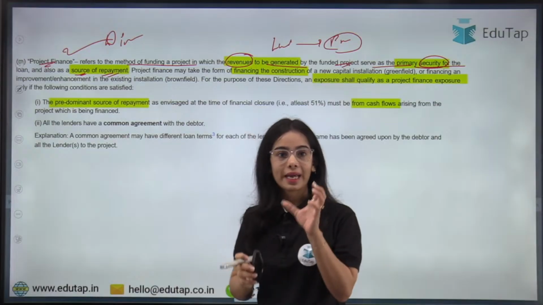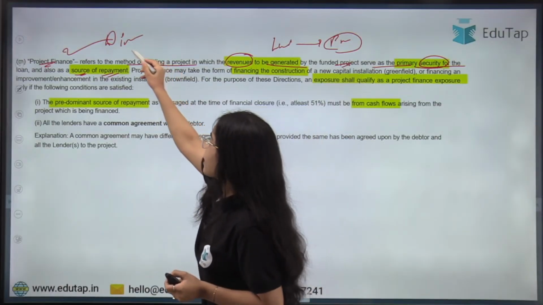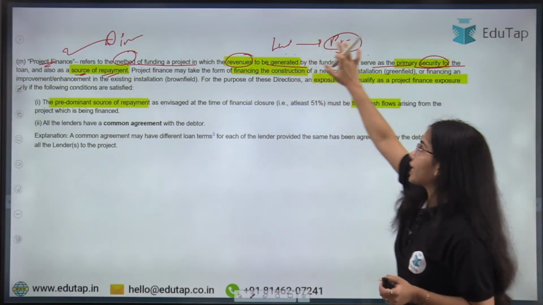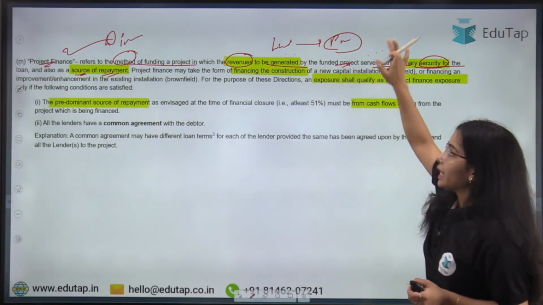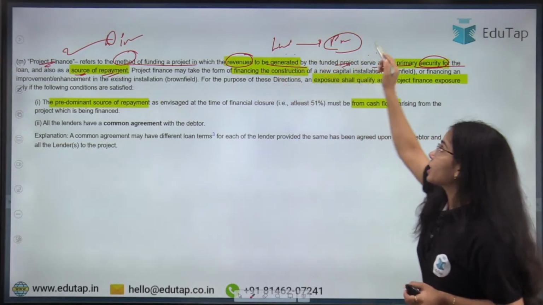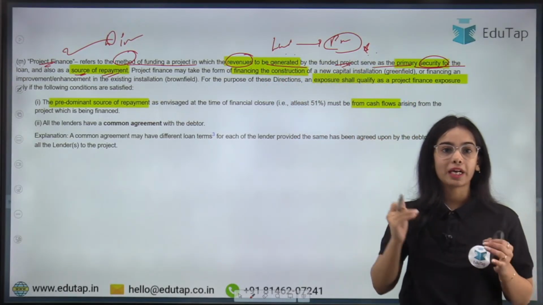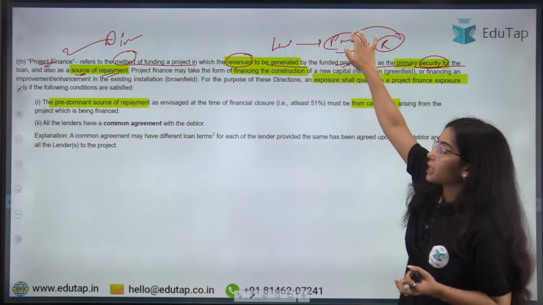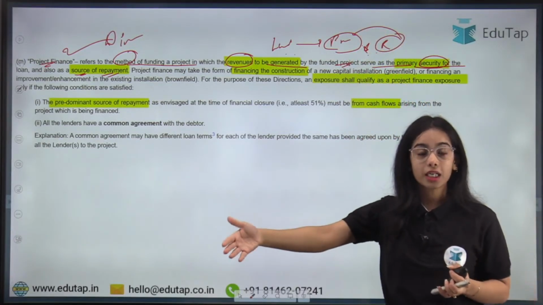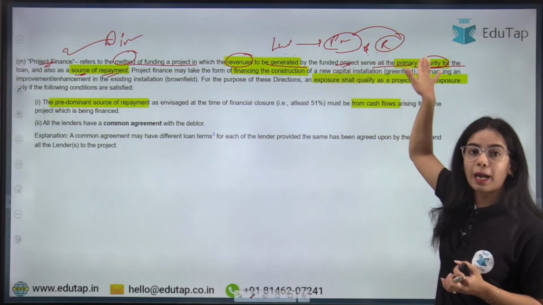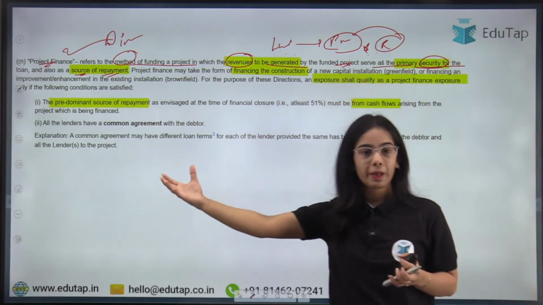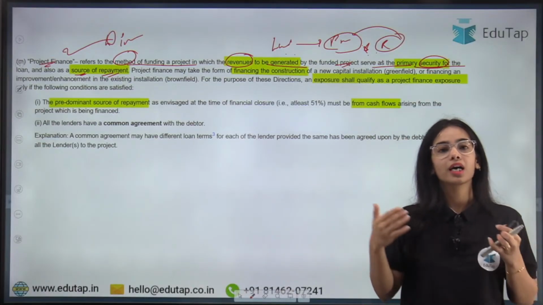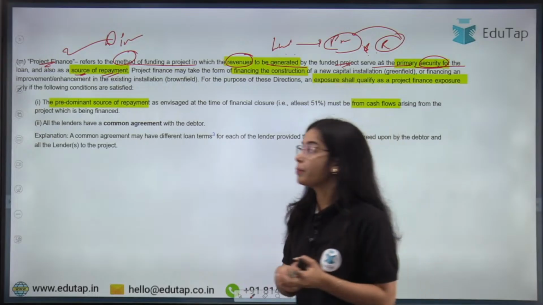That means project finance refers to the method of funding a project. The lender is providing the money to the borrower. In this case, the revenue that will be generated by the project after the commercial operations start works as the primary security for the repayment as well as the source of repayment, through which the lender will get back the big chunk of its money. Okay, this is the idea.